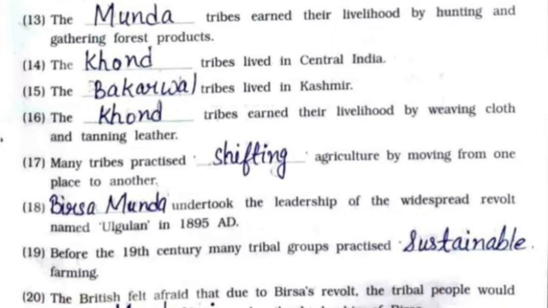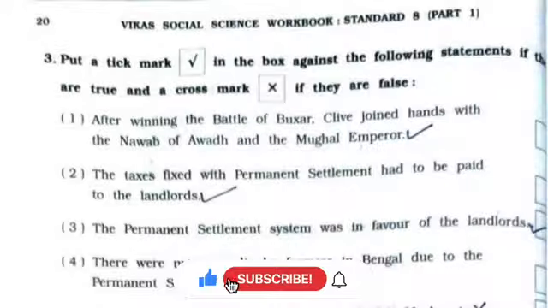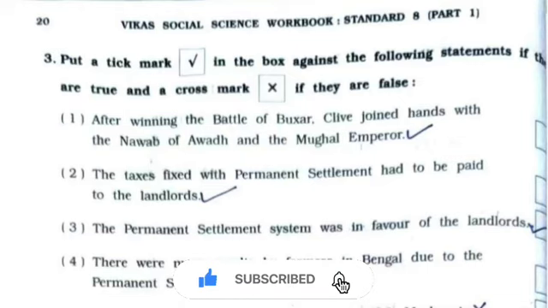19th, before the 19th century, many tribal groups practiced sustainable farming. 20. The British felt afraid that due to Birsa's revolt, the tribal people would establish Mundaraj under the leadership of Birsa. Now we'll continue with question number 3, that is true or false.